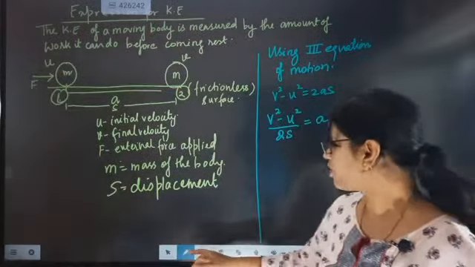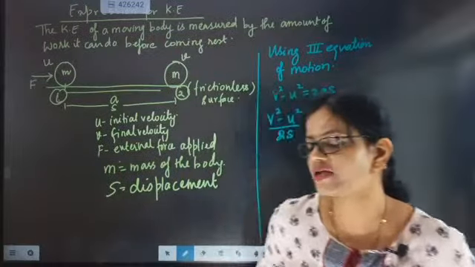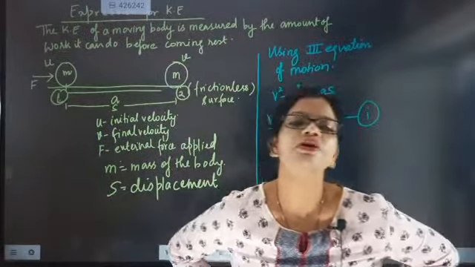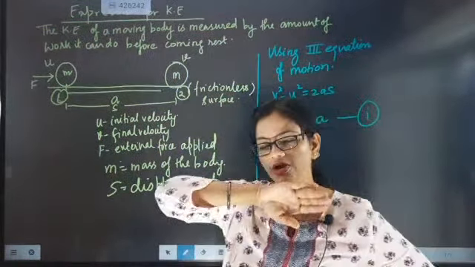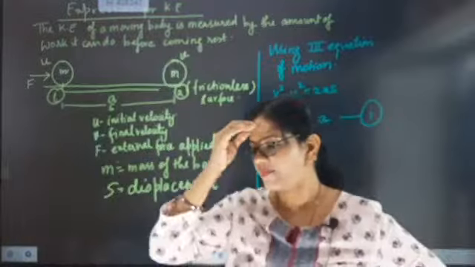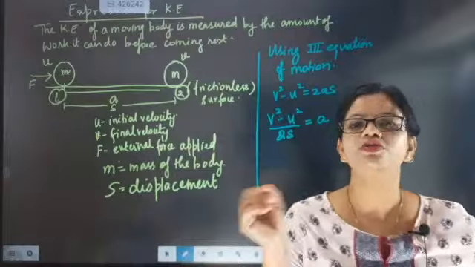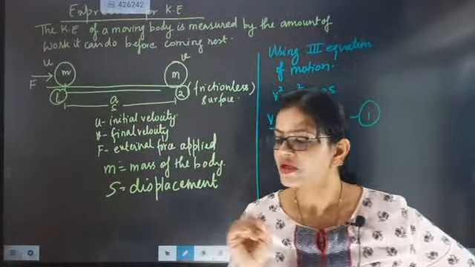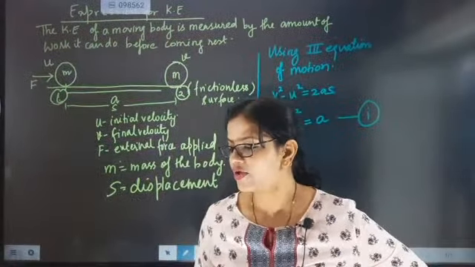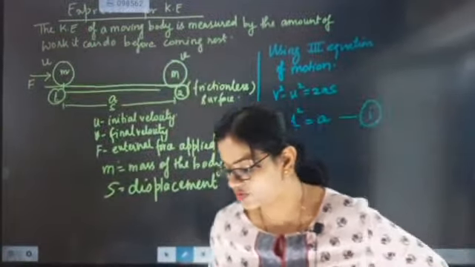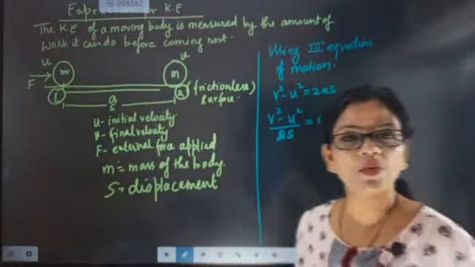Now, did the body do any work here? Here g s will not be applied, because g s is applied only when the body has a vertical displacement. Here the body has horizontal displacement. At the time the body has horizontal displacement, we take v square minus u square equal to 2as. I hope you have understood. So this will be considered as equation 1.